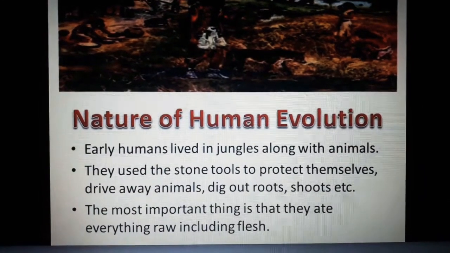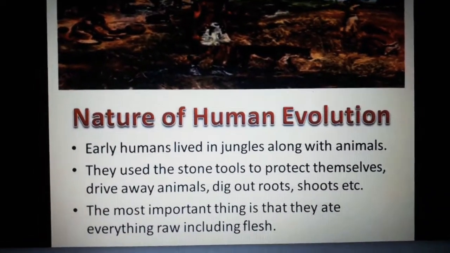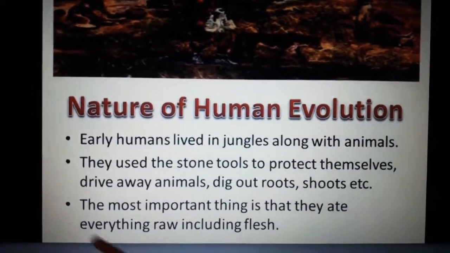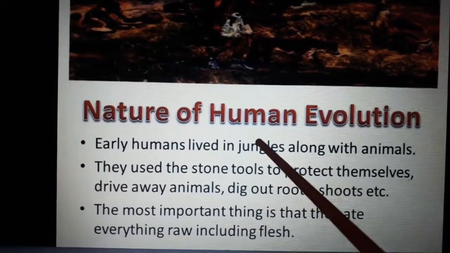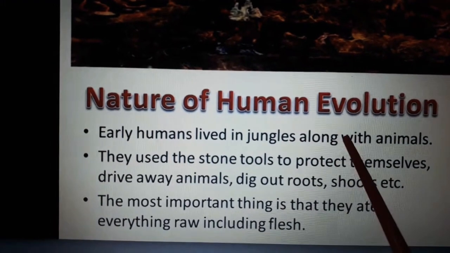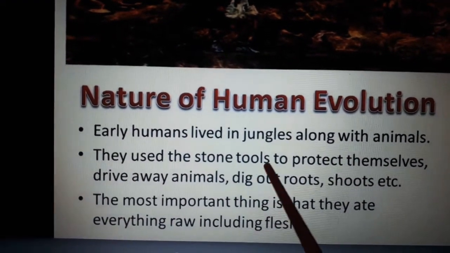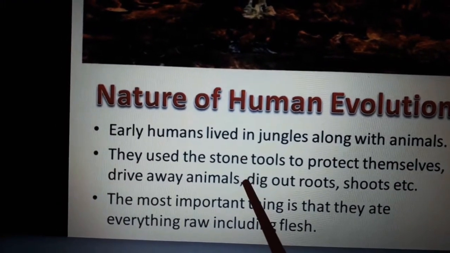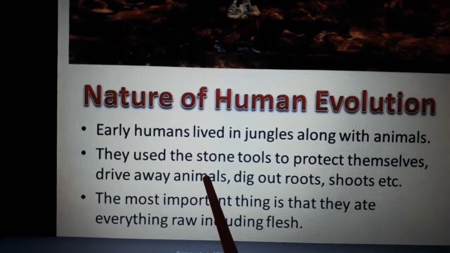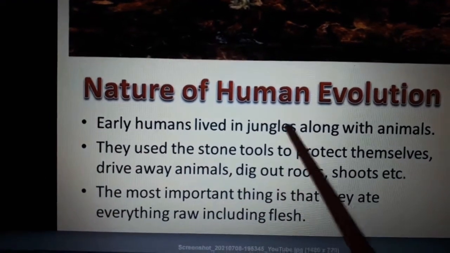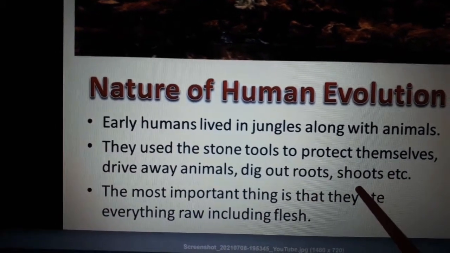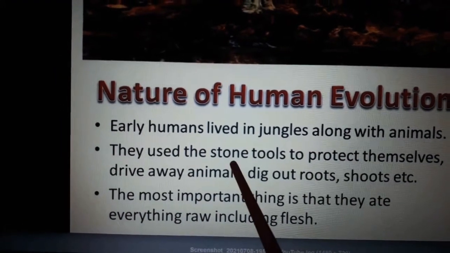Next we'll see about the nature of human evolution. Early humans lived in jungles along with the animals. They lived in the forest. They used stone tools to protect themselves, drive away animals, dig out roots and shoots, etc. They only knew about stones, so for everything they used stone tools.